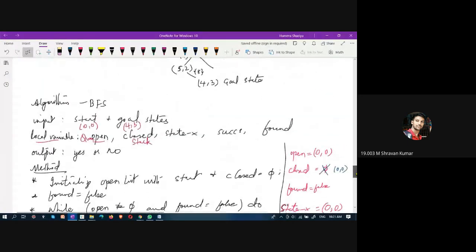Ma'am, here open indicates that, according to my assumption, that state has to continue. Closed means we are not doing anything to that state. Means like we stop. No, ma'am. If that is not the required state, we cannot go further. So there we are breaking that state, right? So that's why we are taking stack. If I am not wrong. Yes, you're close to the answer.